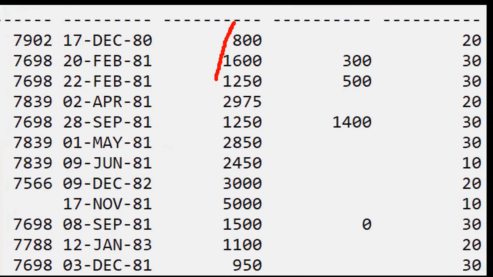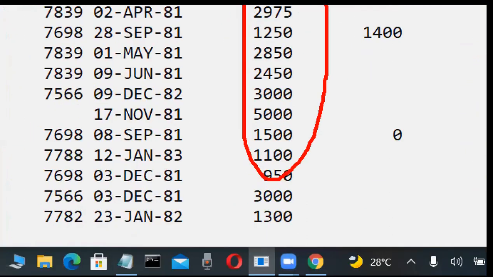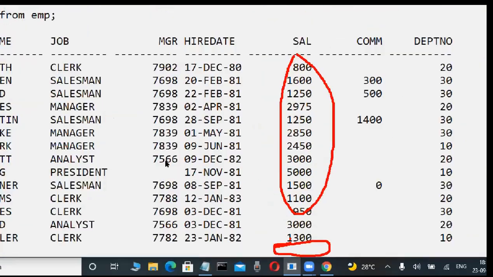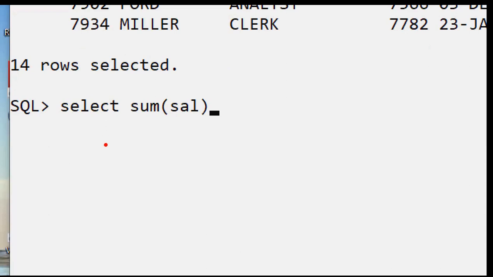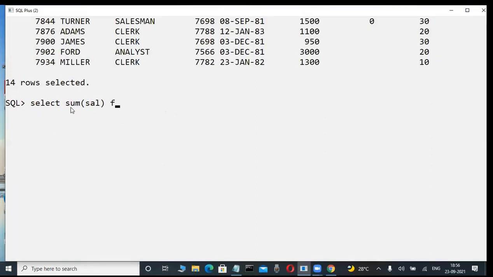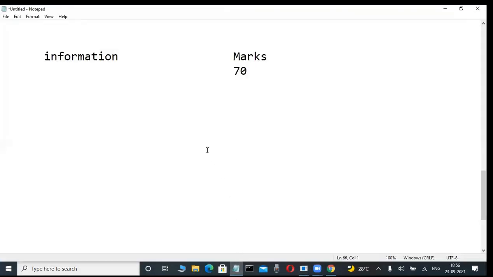For example, these are so many employees' salaries. Suddenly in my report, I want the total salary. In the future, as a database programmer, you write aggregate functions, some sum, average, max, min. When we use these aggregate functions, the server automatically processes the data. We type sum of salary from table, and automatically the result is displayed. This is also called information. Processed data is called information. It is a technical terminology in data warehousing projects.